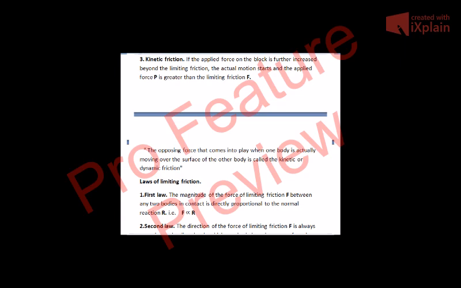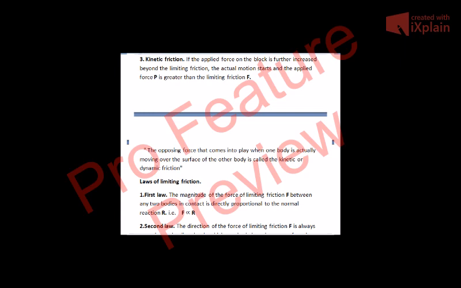So in kinetic friction, when the body is moving on the surface of the other body, the friction which comes into play is known as kinetic friction. The opposing force that comes into play when one body is actively moving over the surface of the other body is called the kinetic or dynamic friction. It is also known as dynamic friction. So dynamic friction is always greater than the limiting friction.